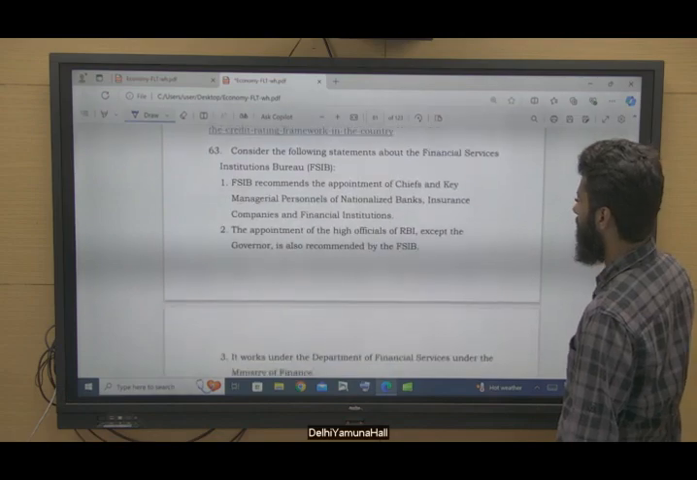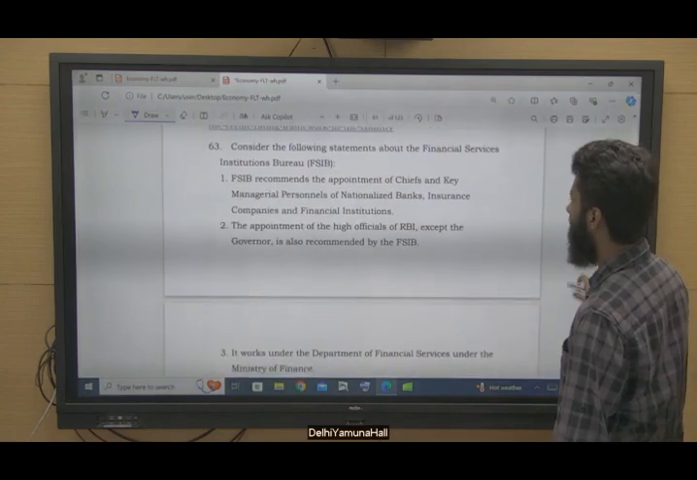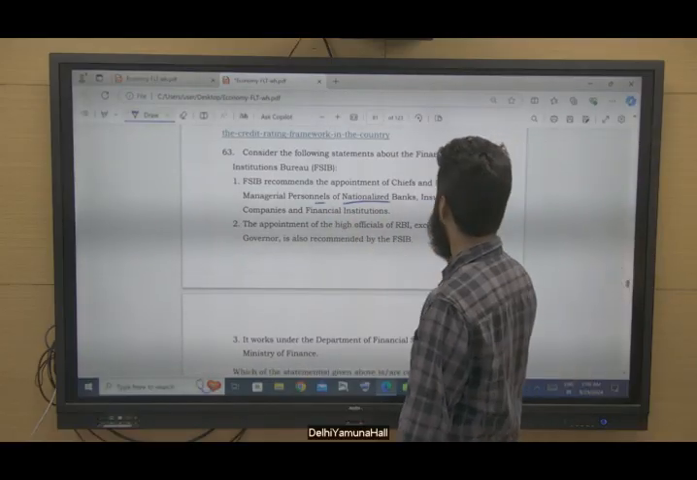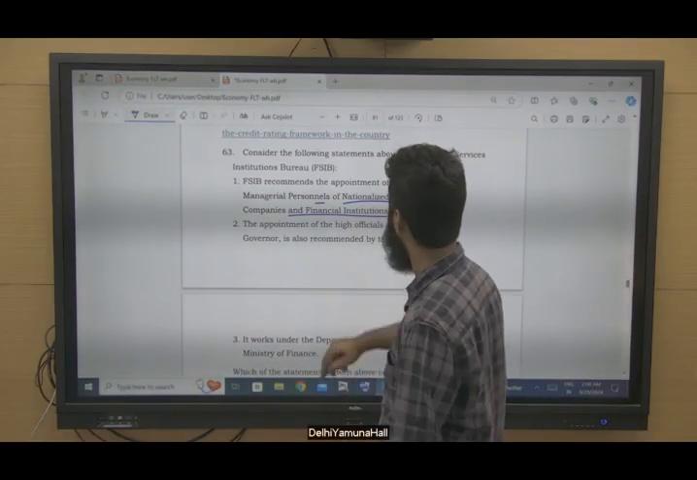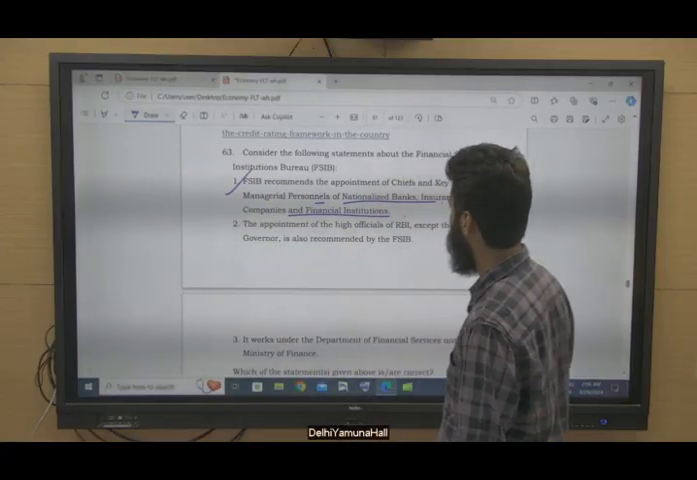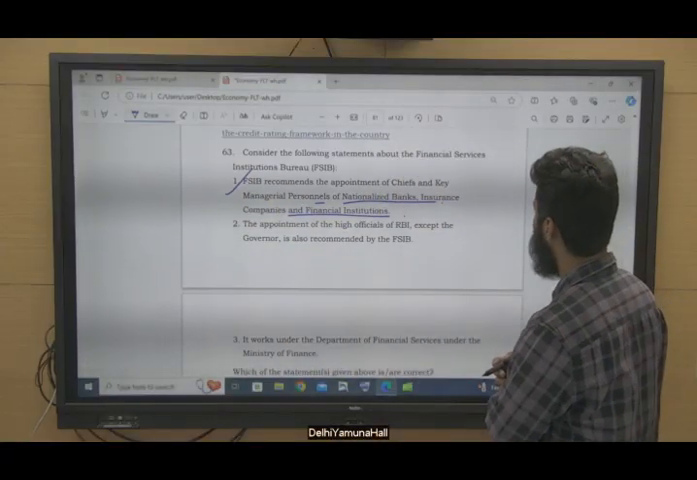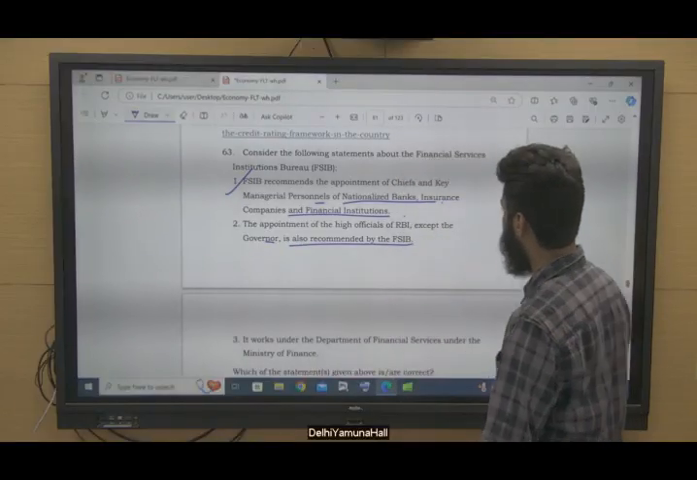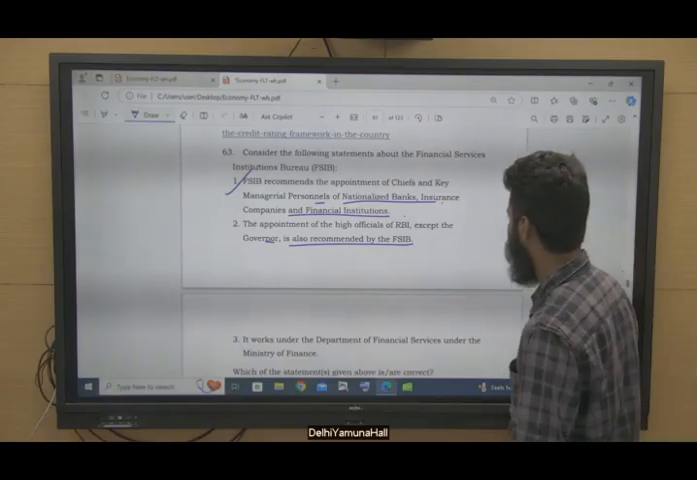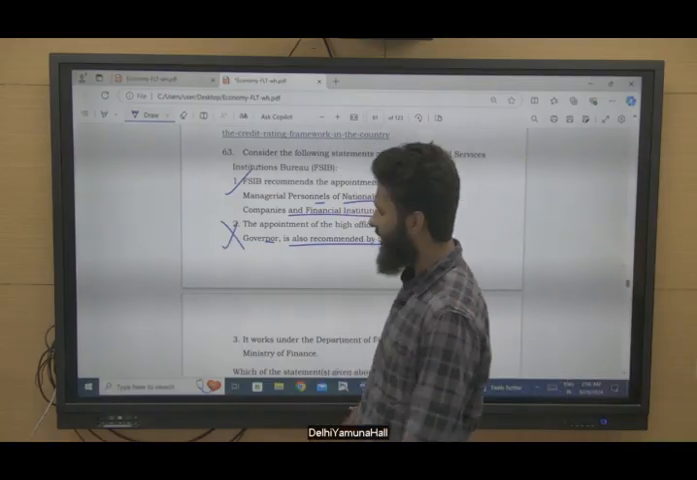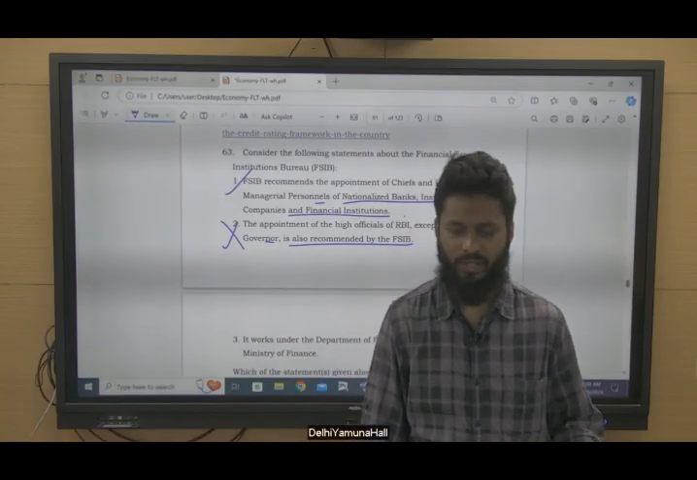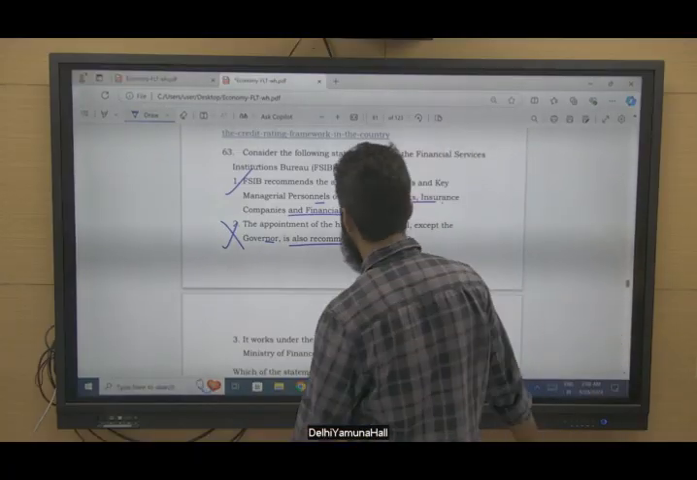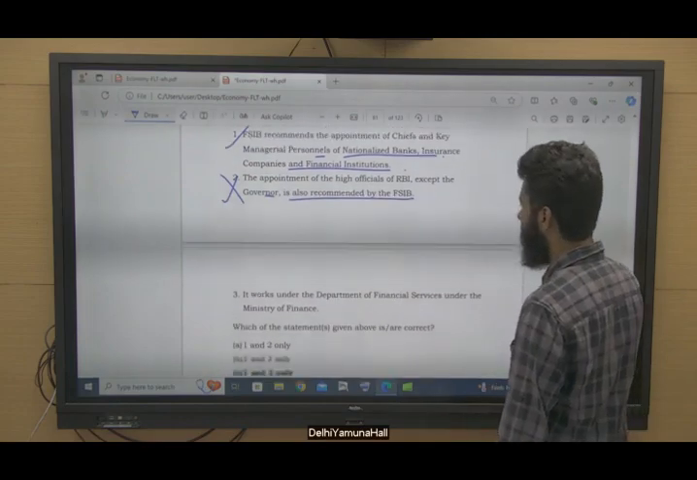Question number 63. FSIB recommends the appointment of chiefs and key managerial personnel of nationalized banks, insurance companies and financial institutions. Yes, statement 1 is correct. The appointment of the high officials of RBI except the governor is also recommended by FSIB. No. Basically, it is a process initiated by select committees, and finally the selection is done by the Government of India, not by FSIB.